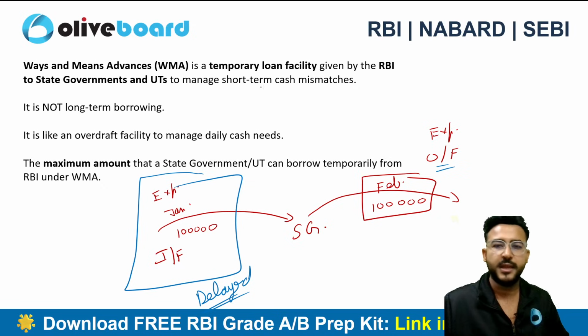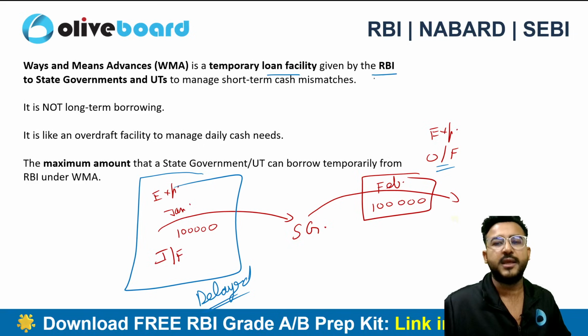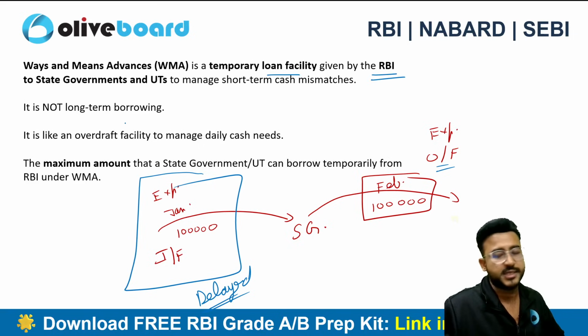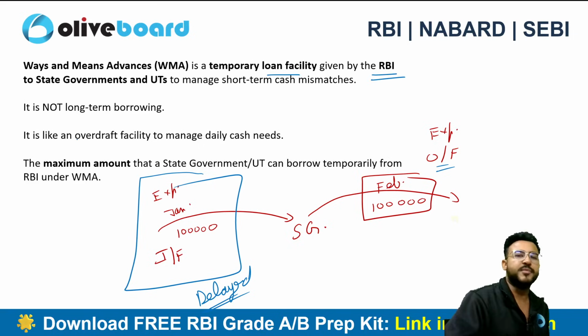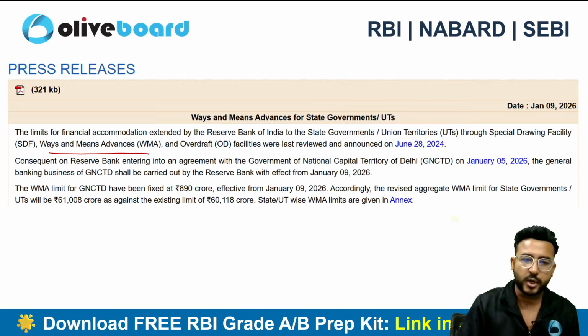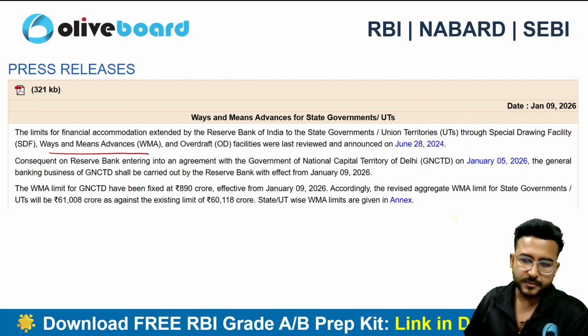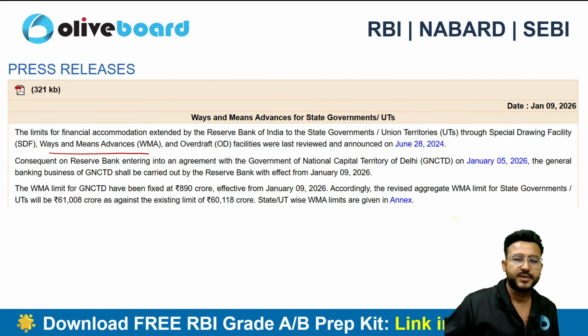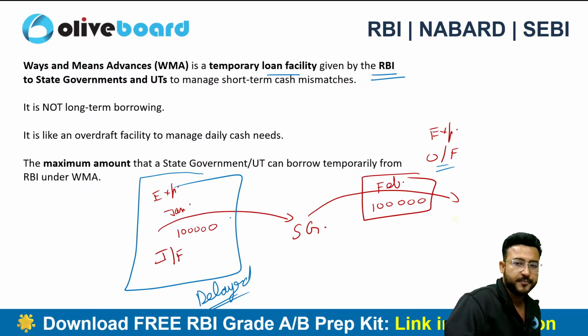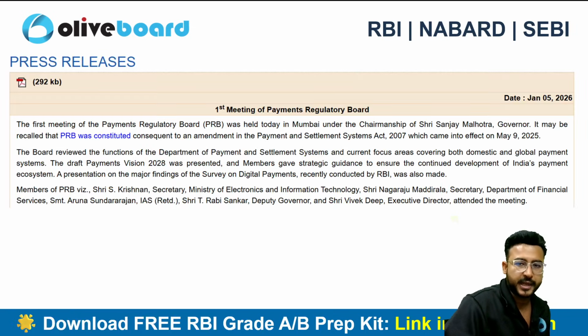This is a temporary loan facility that we, meaning state governments and union territories, can take from the Reserve Bank of India to manage the short term crunches, right? So this limit will be 61,008 crore against the existing limit of 60,118 crore. Okay. So this was just a quick update.